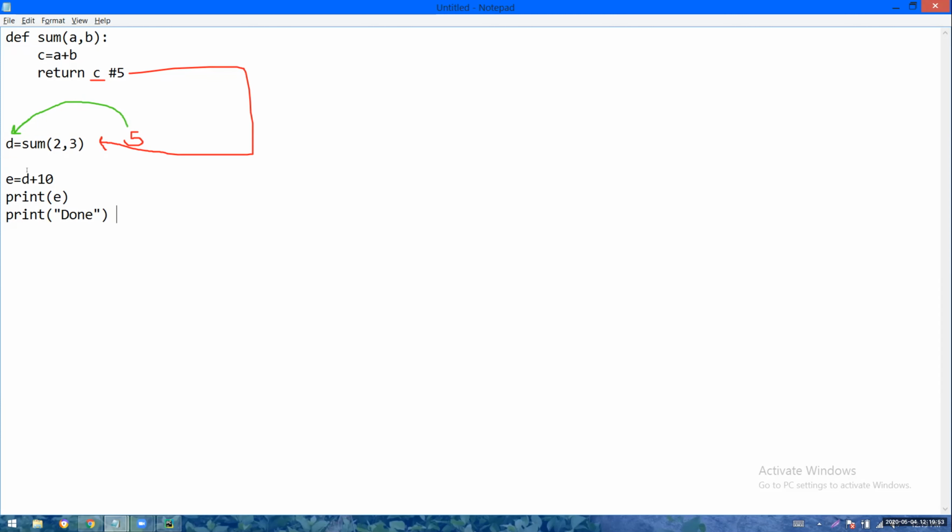See, again I will explain it. You are calling the sum function with 2, 3. 2 plus 3 means 5. Return 5. Return means the cursor will go back to the calling place with the value 5. To hold that 5, you are taking one variable, so 5 will be in D. Now D plus 10, 5 plus 10 is 15. I can happily use that 5 because it is there in the global variable also. So now even done will be printed.